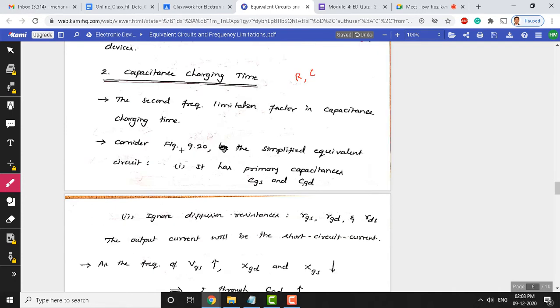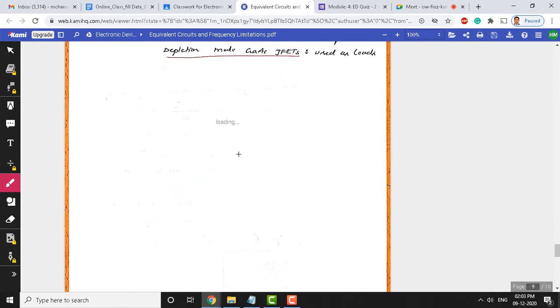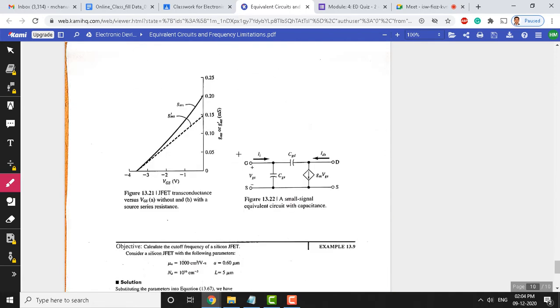Here we are going to discuss with reference to the equivalent circuit shown in figure 9.20. Let us move on to the figure. Figure numbers are a little different here, so I am talking now with reference to this figure. This is the equivalent circuit of JFET. Let me draw the JFET symbol. So this is the JFET symbol. We have a gate here, and drain and source. The equivalent circuit is shown below here.